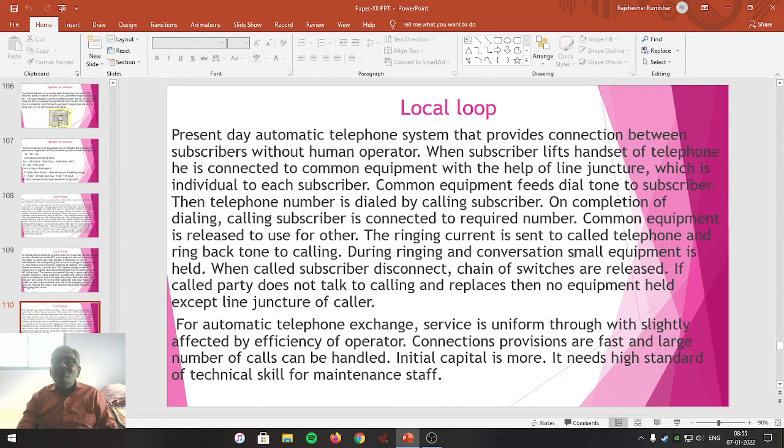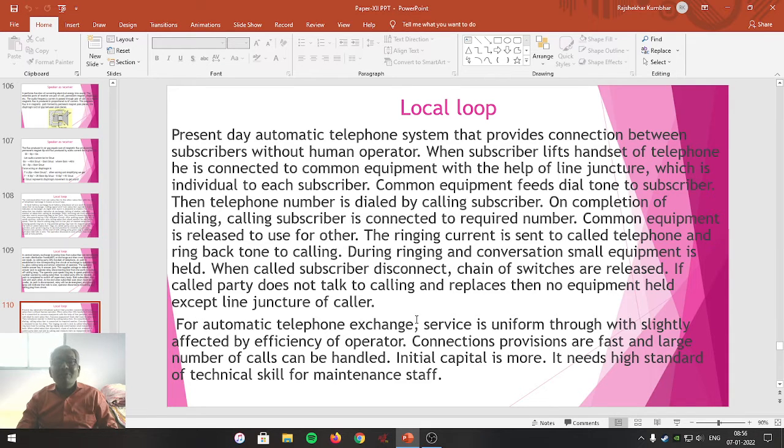During ringing and conversation, a small piece of equipment is connected. When the called subscriber disconnects, the chain of switches is released. If the called party doesn't talk to the calling party and replaces the handset, then no equipment is held except the line junctor of the caller. So this is how the present day automatic local loop works. Friends, further development took place.